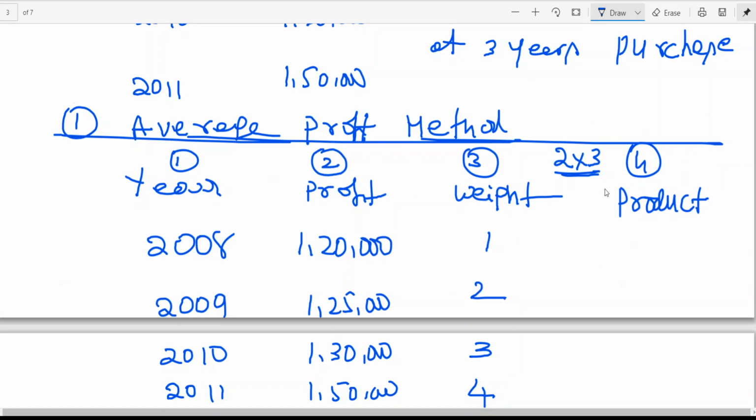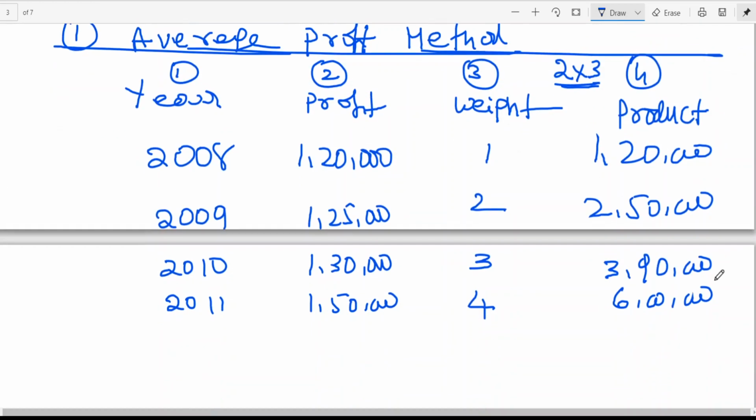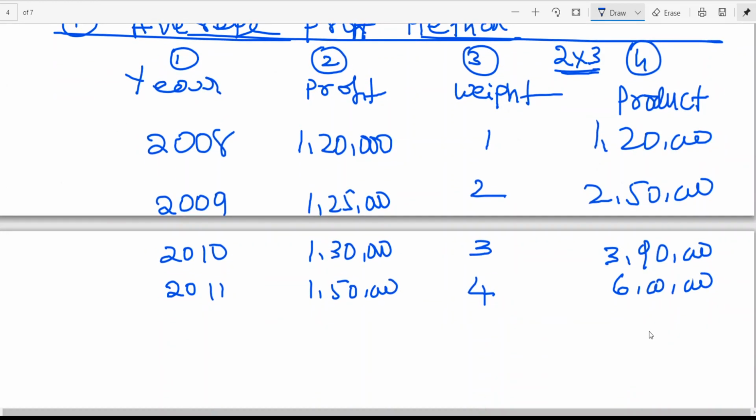So 1,20,000 into 1 is 1,20,000, 2,50,000, 3,90,000, 6 lakhs. Am I right? This is what we got for the weighted products. Am I right? So if you look at the weights here, you can go for totaling of it. Am I right, my dear friends? If you look at the total of the product, 1,20,000, 2,50,000, 3,90,000 and 6 lakhs, you are getting 13,60,000 here.